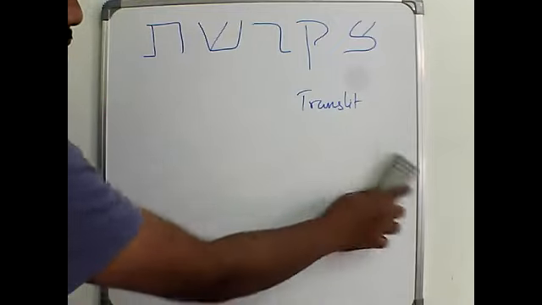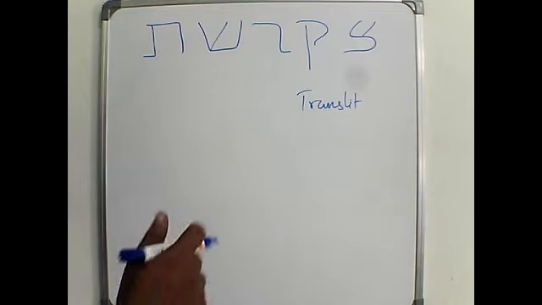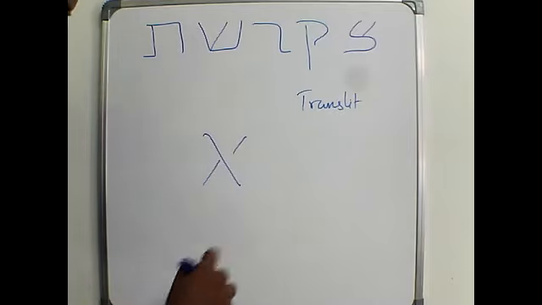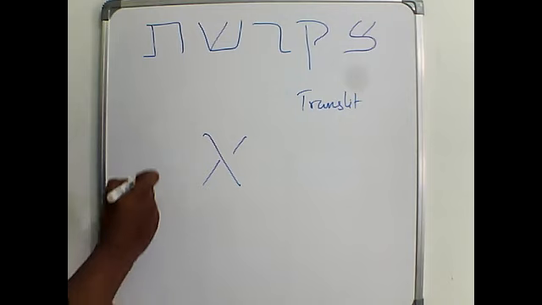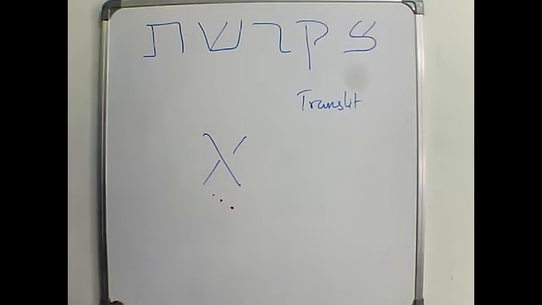The next two vowels. Okay, this is called kibbutz.